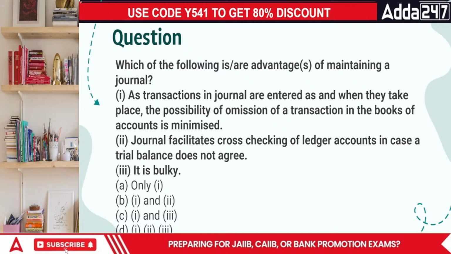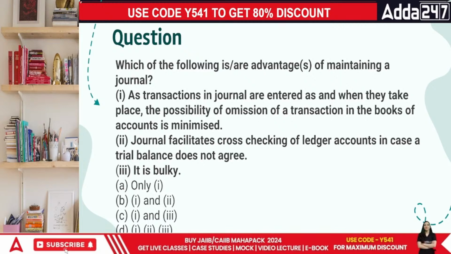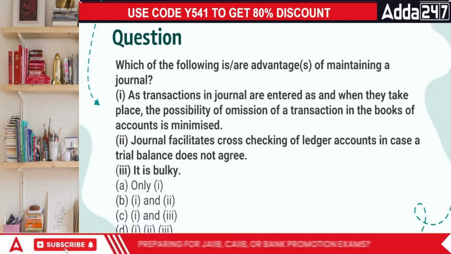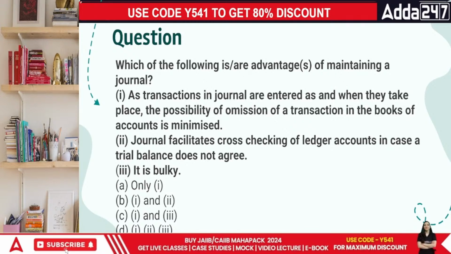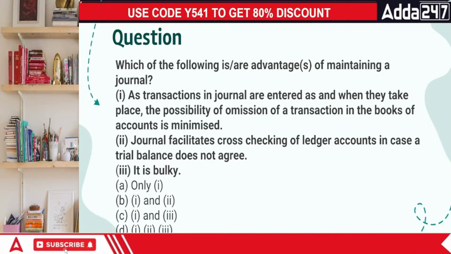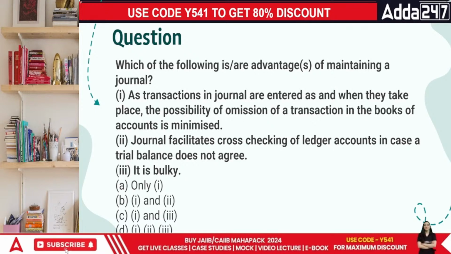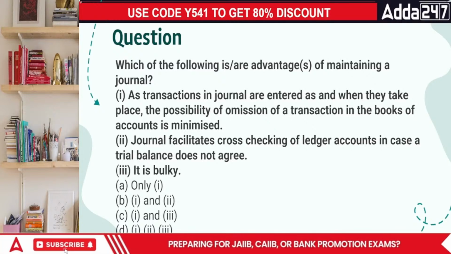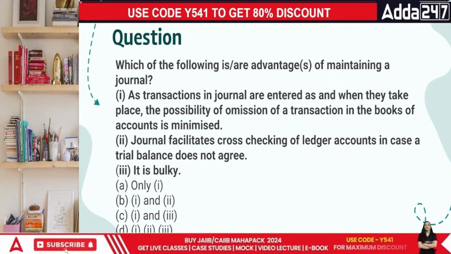Which of the following is or are the advantages of maintaining a journal? It says as transactions in journal are entered as and when they take place, the possibility of omission of transaction in the books is minimized. That's true. That is called journalizing, everyone. Journal facilitates cross-checking of items of ledger in case the trial balance does not agree.